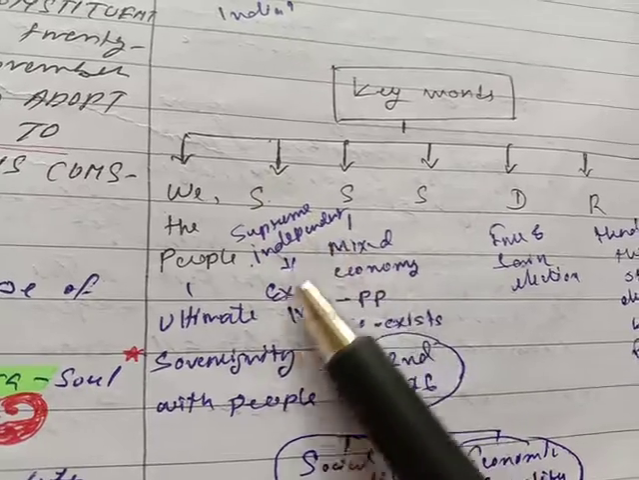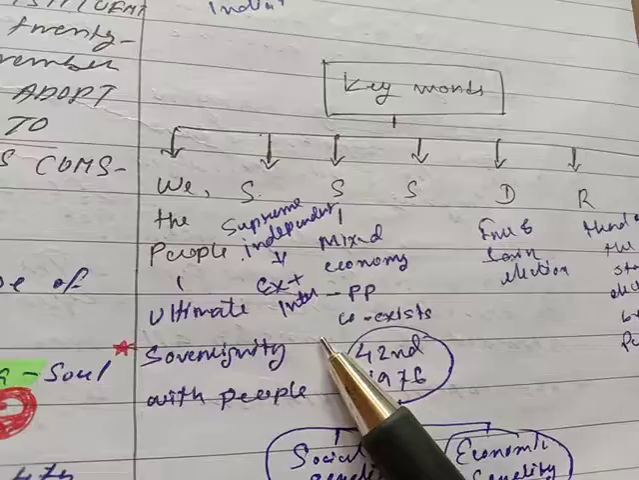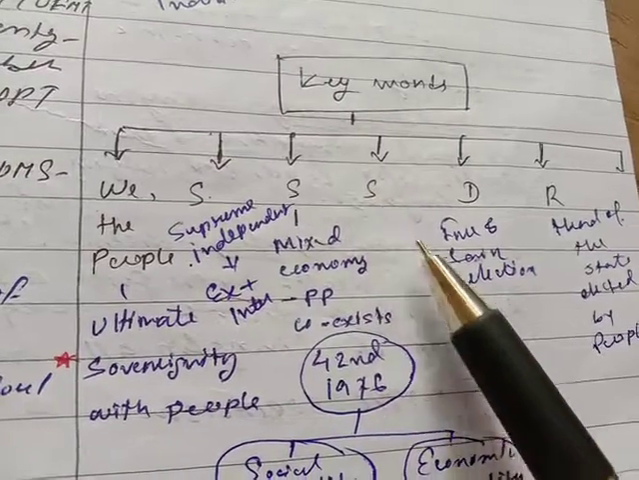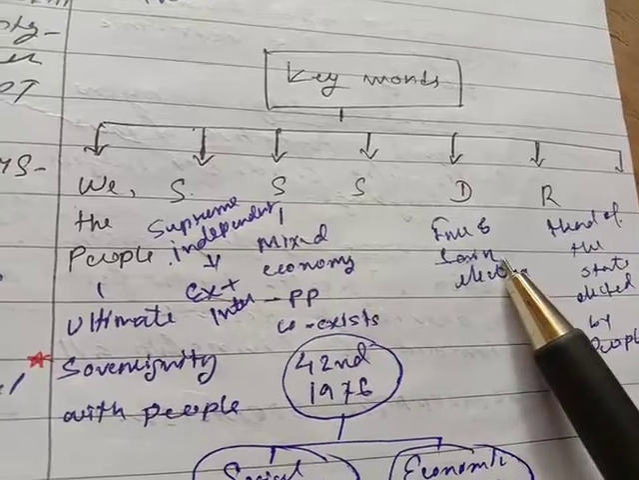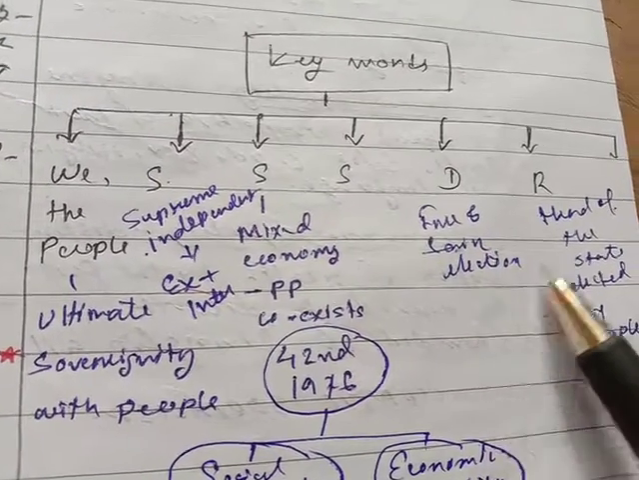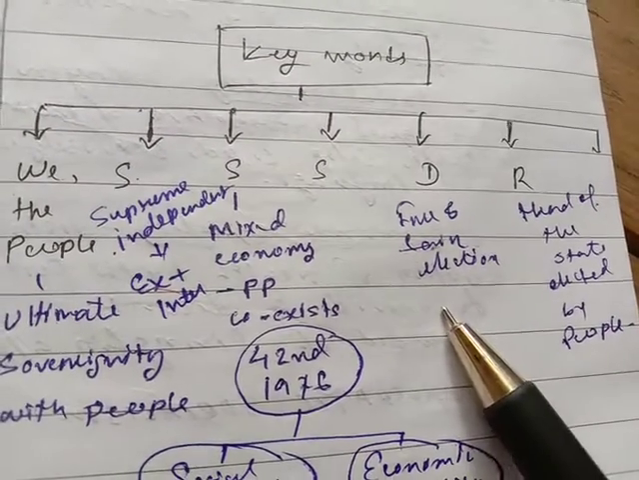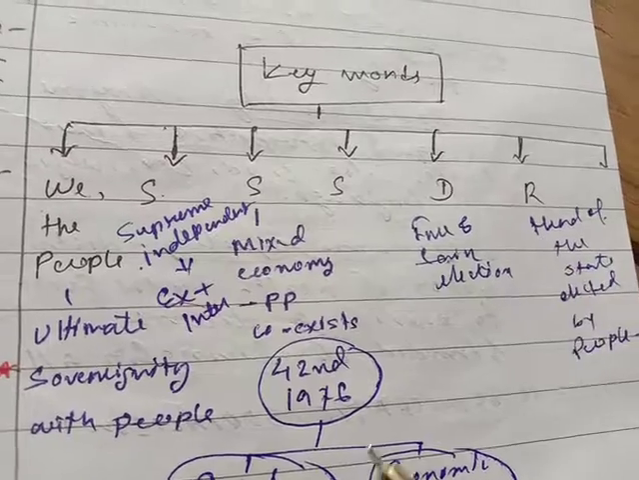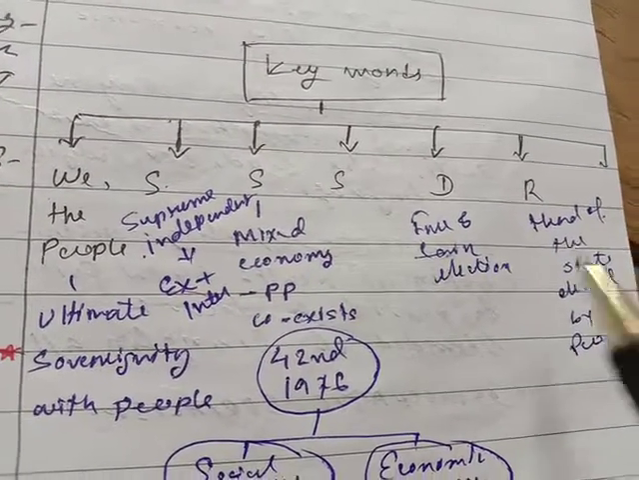Then sovereign: supreme independence, both external and internal. Socialist: mixed economy, public and private coexist. Then secular, as in Articles 25 to 28. Then democratic: free and fair election is the gist of democracy, and universal adult franchise as per Article 326. Then the head of the state is elected by the people. There is direct election in the legislative assembly, parliament, the house of the people, and also the state legislature.